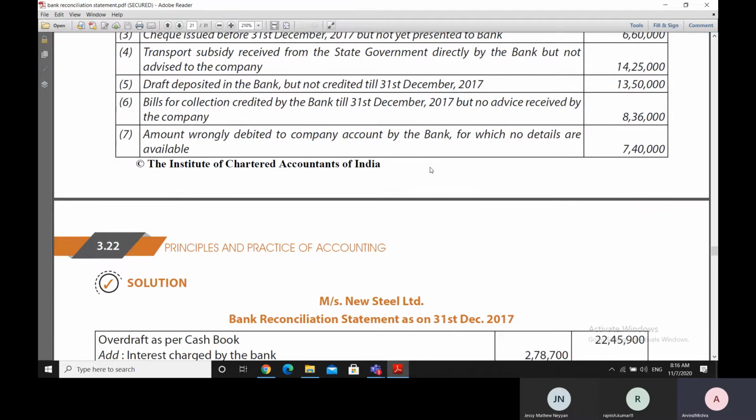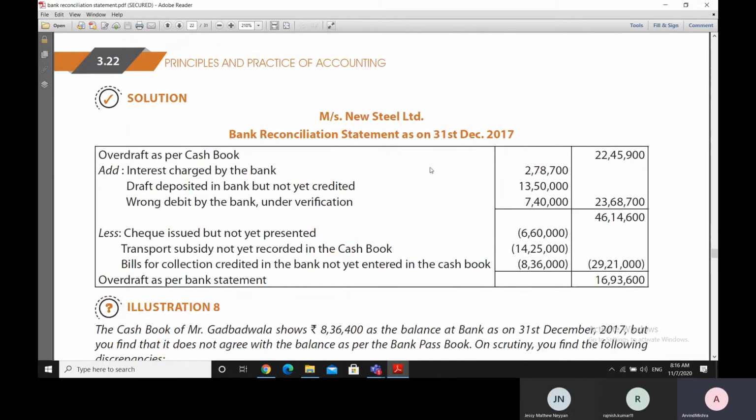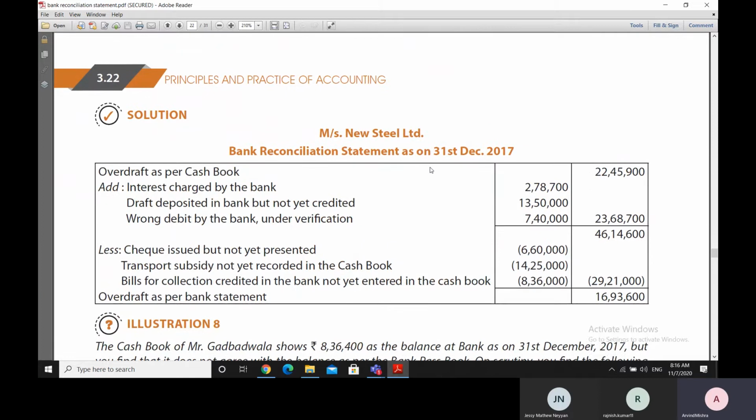So let us look at how the bank reconciliation statement is being prepared. We are starting with an overdraft of 22,45,900. So overdraft means it is a minus amount. It is in the negative. So the strategy is whatever we do, if it is a positive amount, the opposite of that we are doing when we are having an overdraft.